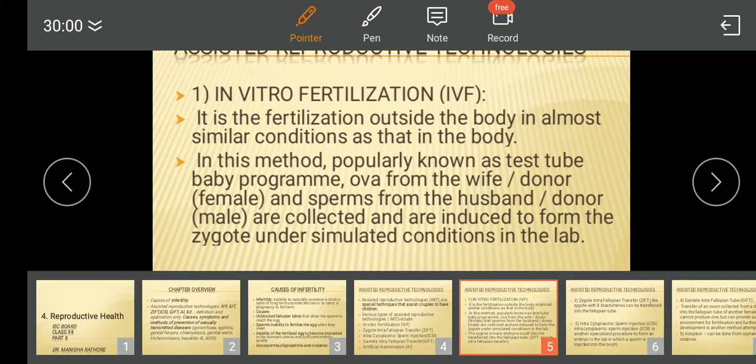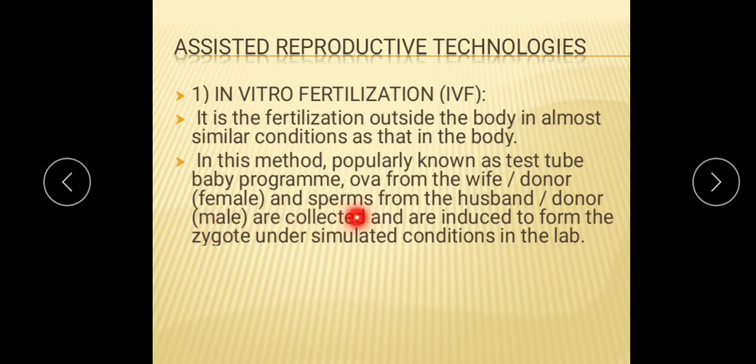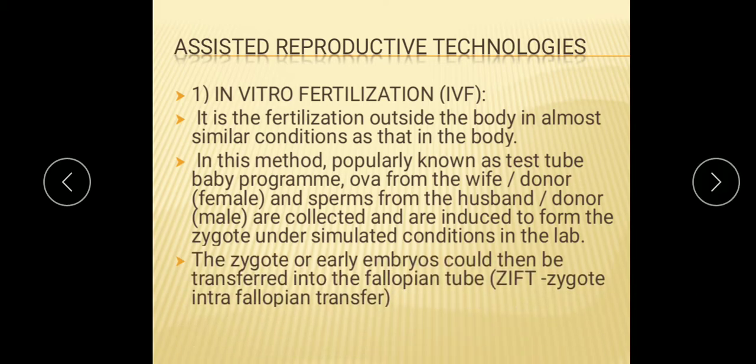Here, ova from the wife or a donor female and sperm from the husband or a donor male are collected and induced to form the zygote under simulated conditions in the lab. And then the zygote, or the fertilized egg, is placed in the woman's uterus, thus bypassing the fallopian tube. The zygote or early embryos could also be transferred into the fallopian tube, that is ZIFT, zygote intrafallopian transfer.